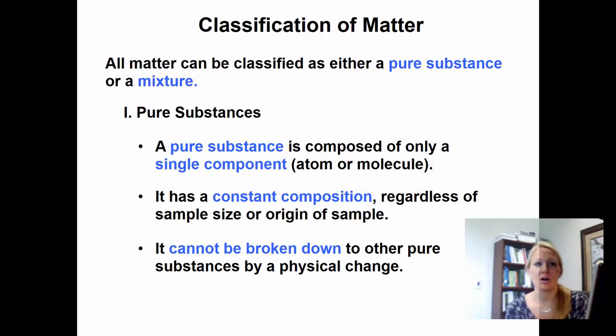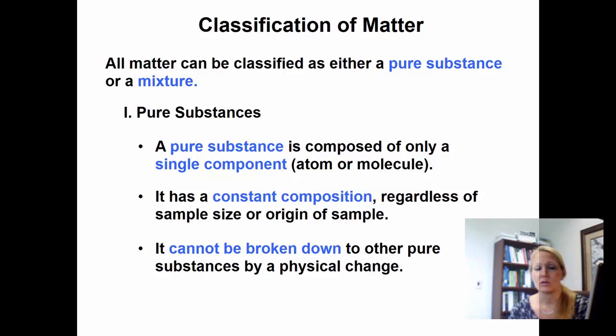Alright, first we're just going to talk about how we can classify matter, and then we're going to look at different examples. So all matter can be classified as a pure substance or a mixture. And so we're going to talk about the difference between the two. A pure substance, hence the word pure, is a single component. This could be an atom or this could be a molecule.